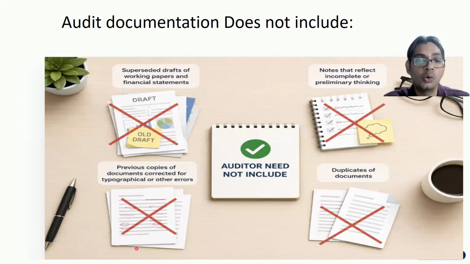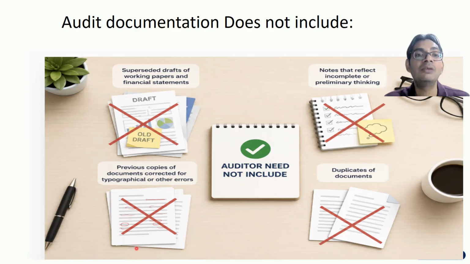So what is that? For example, if we have prepared a draft of financial statements and during the review we have observed that there are certain mistakes, or it needs to be changed or formatted, let us suppose that is version 1, and we made some changes, that becomes version 2. And again, after reviewing, it becomes version 3. It becomes version 4 on the basis of the reviews of the seniors or the partner. All those versions we need not keep; we can just keep the last reviewed version. So all the superseded versions of the financial statements need not be kept as audit documentation. But yes, for the sake of simplicity or for our record's sake, we can keep them. But that is not included in the audit documentation list.